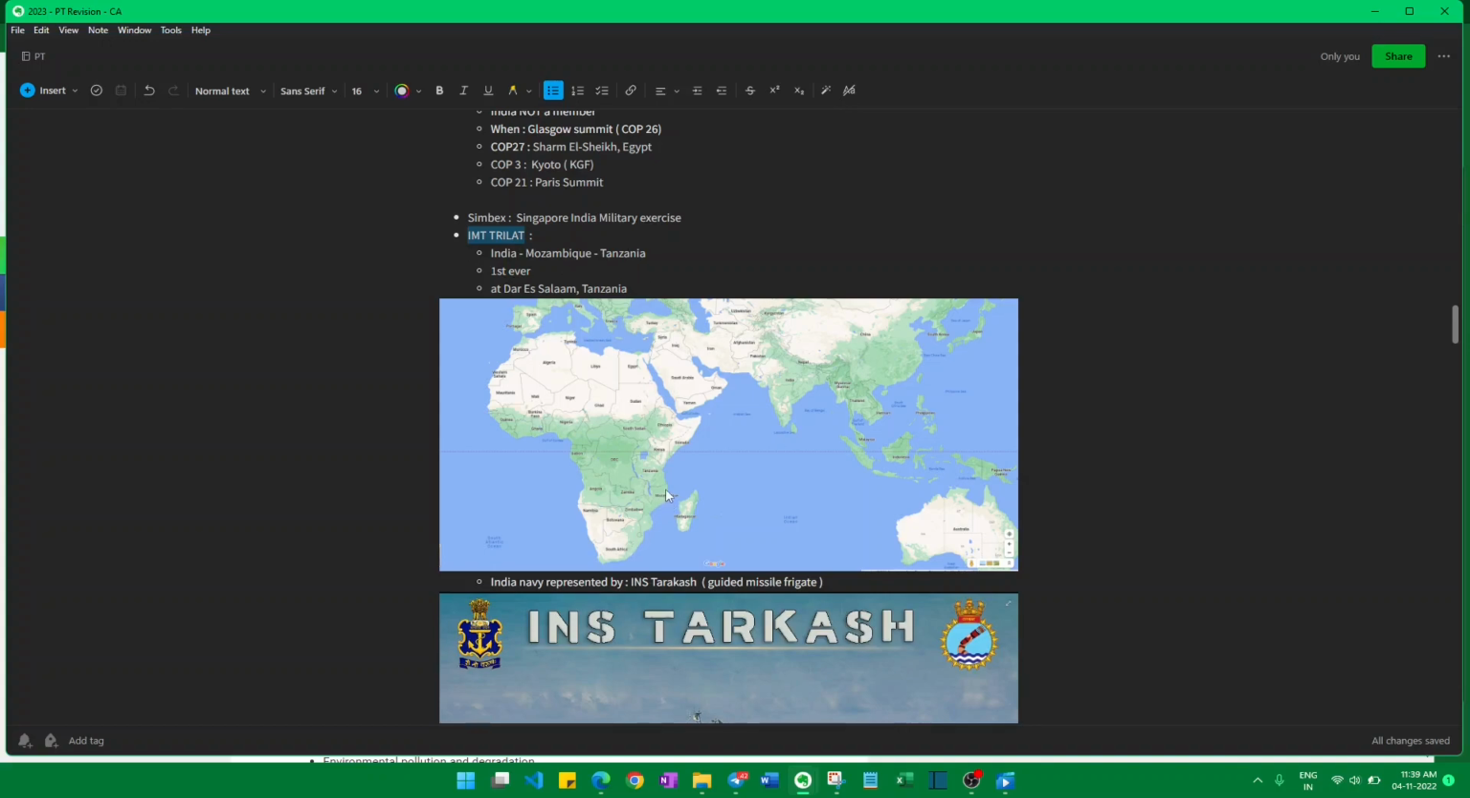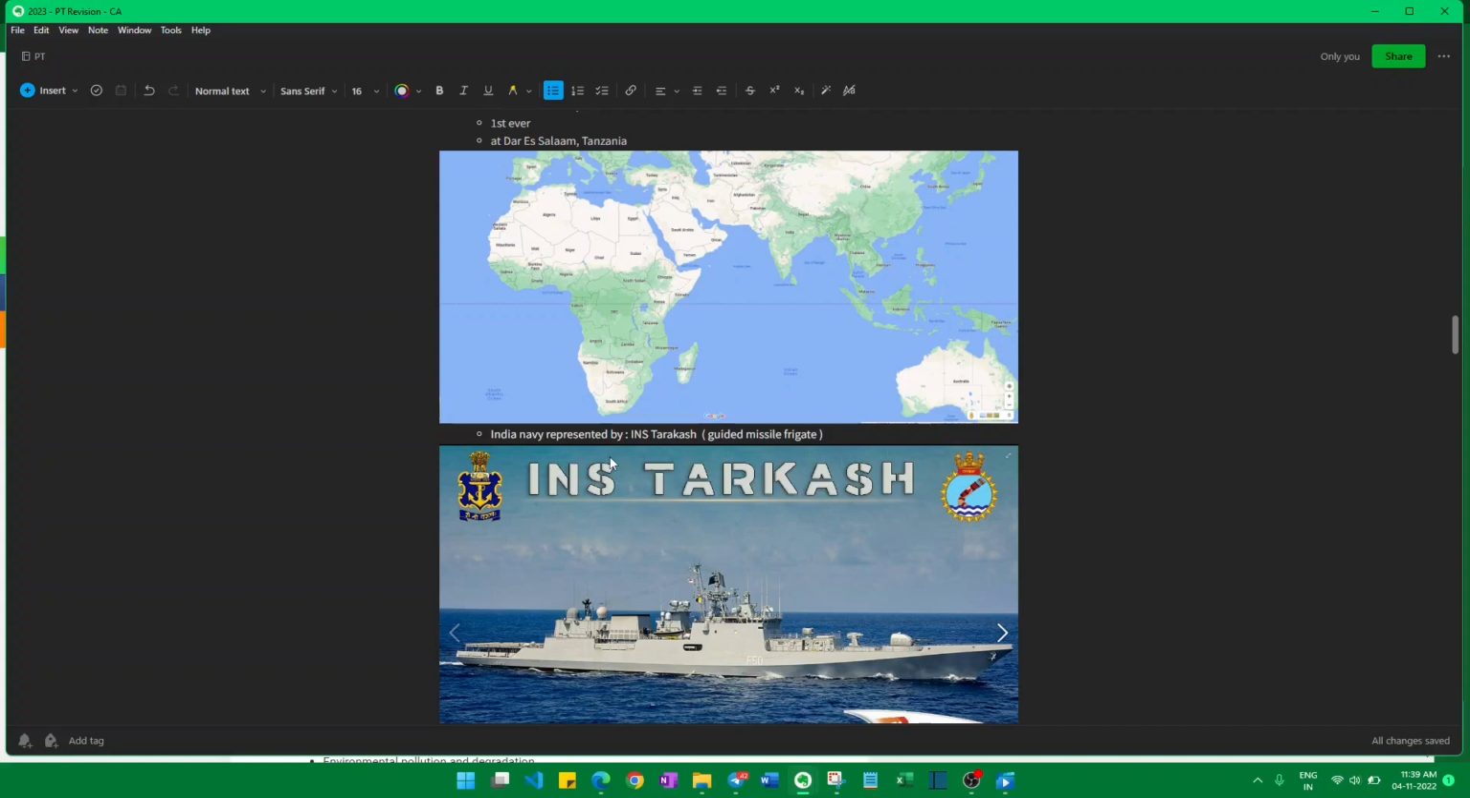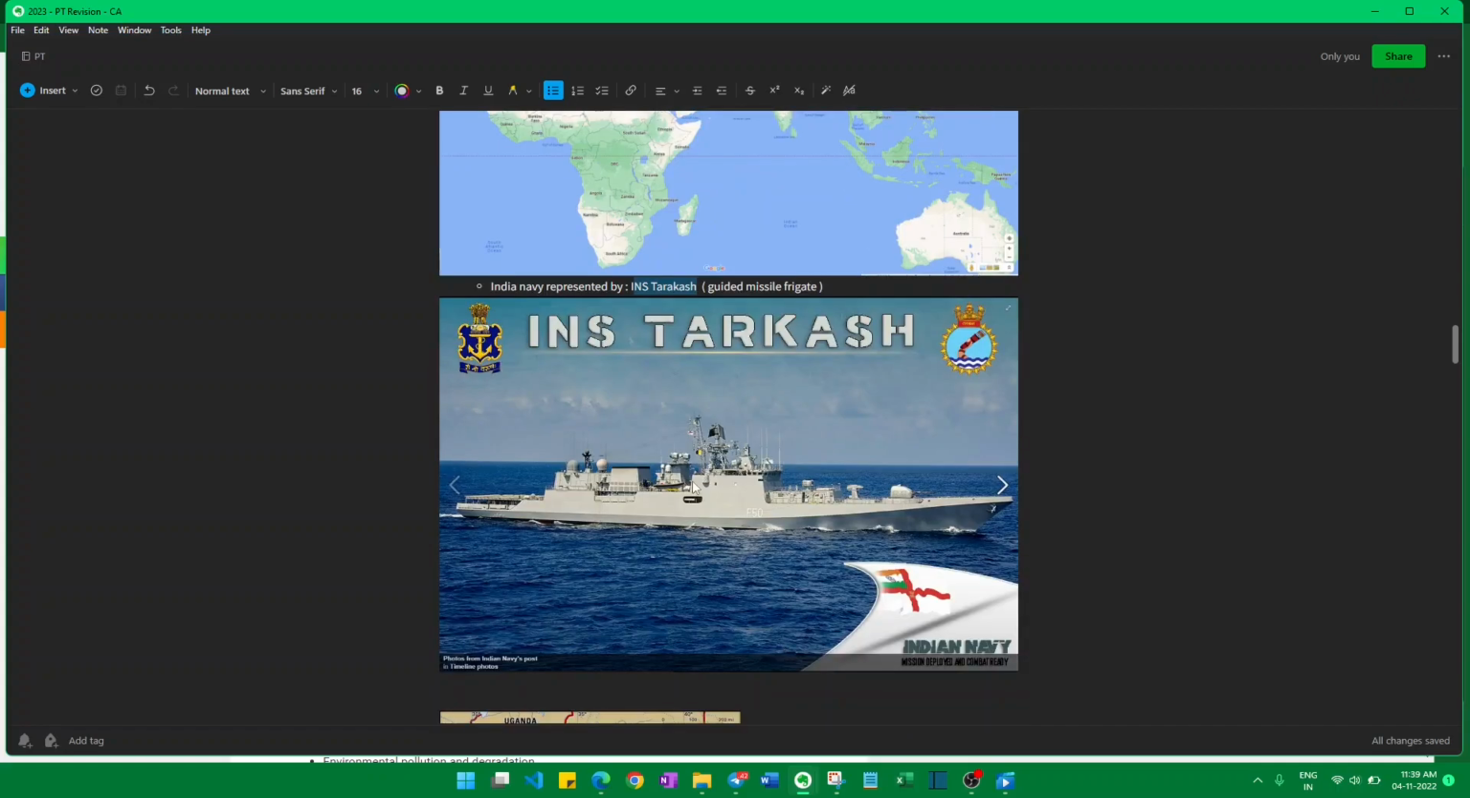If you see here, this is Mozambique and this is Tanzania, right? And this happened in Dar es Salaam, Tanzania. India was represented by INS Tarkash. Tarkash is a guided missile frigate. It looks like this.